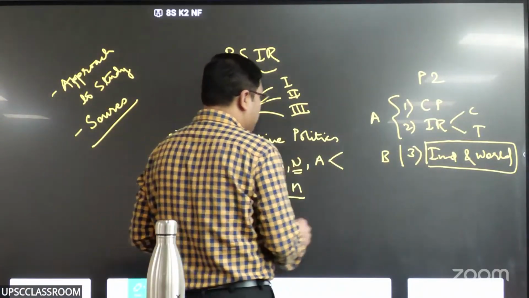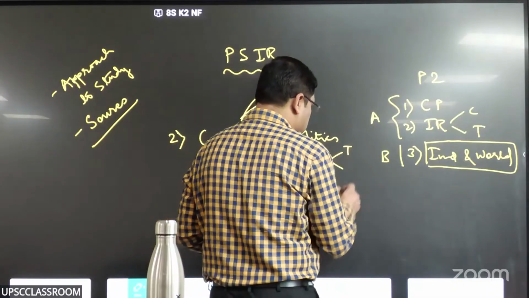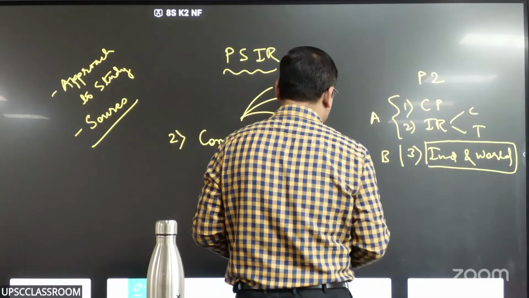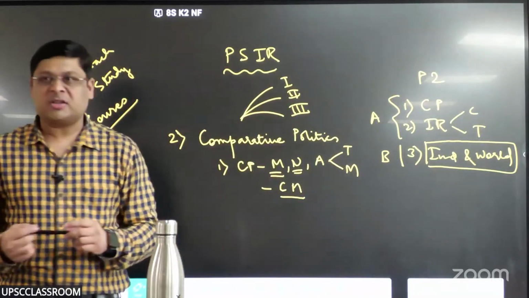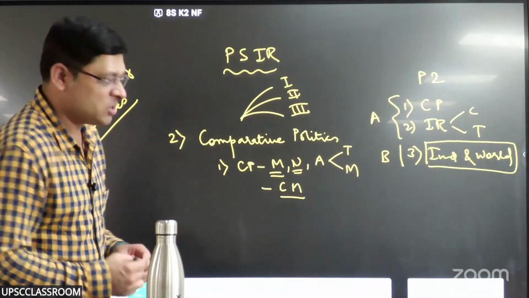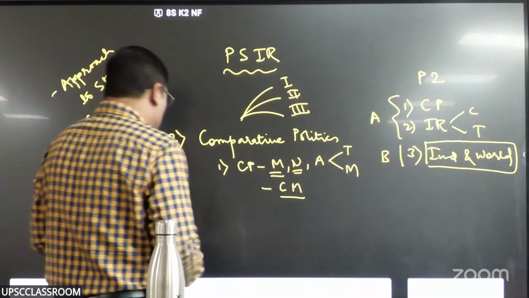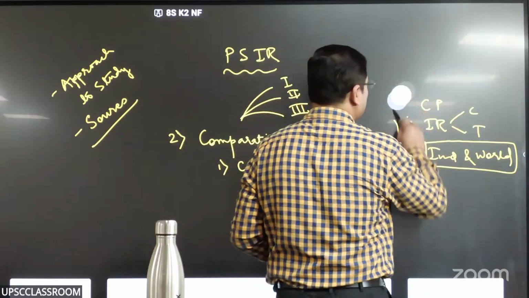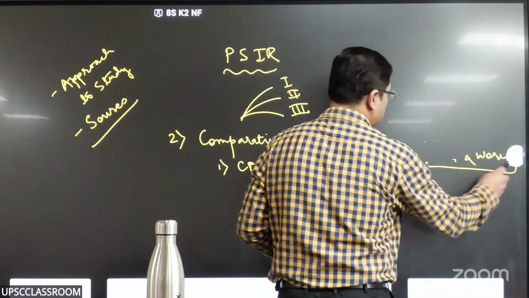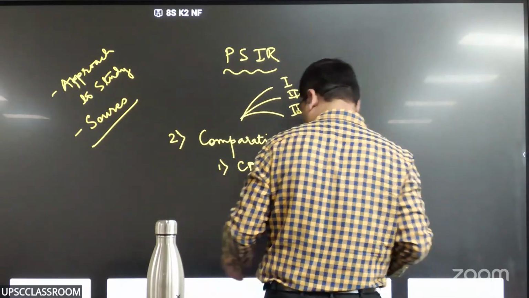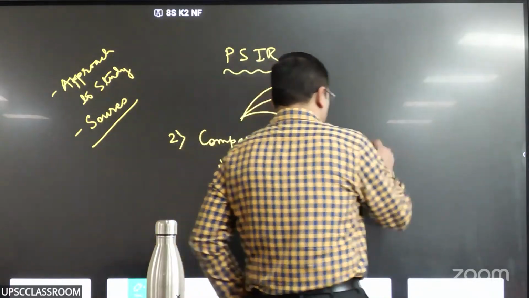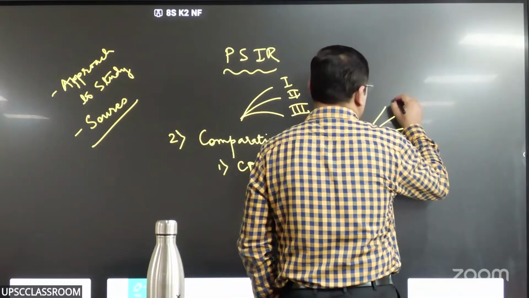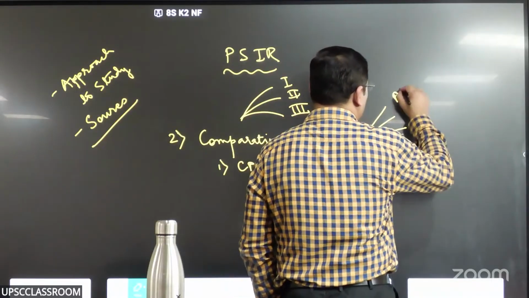So meaning, nature, approaches. There are traditional approaches and modern approaches, which are mentioned in the syllabus. If you talk about traditional approaches, there are 4 of them. There is a philosophical approach, the oldest one.